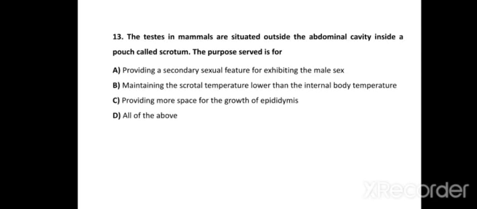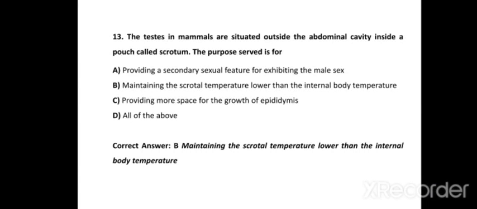Means the main function or main intention behind placing the testes outside the abdomen is... So the correct answer of this question is B, maintaining the scrotal temperature lower than the internal body temperature for proper production and maturation of sperms.